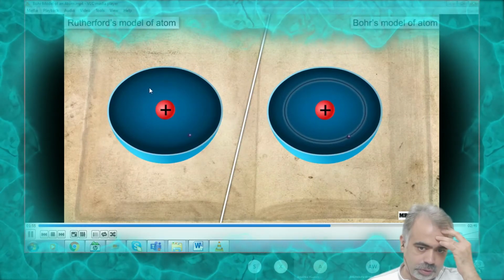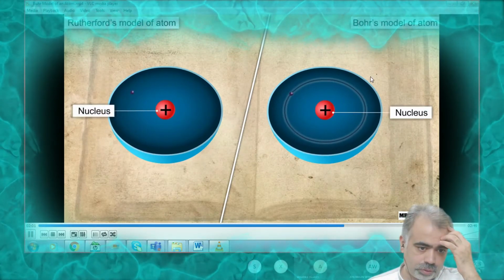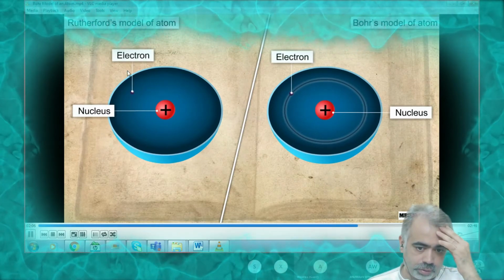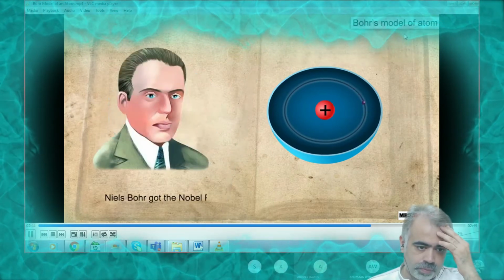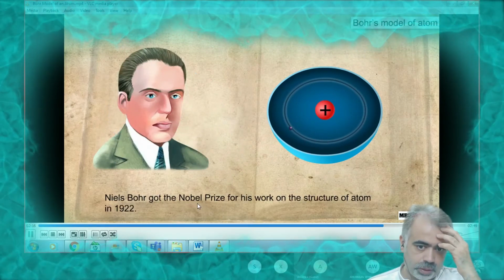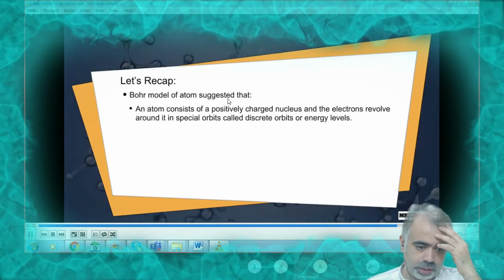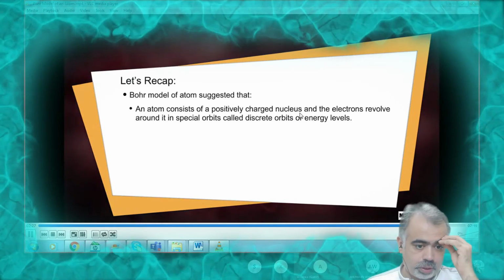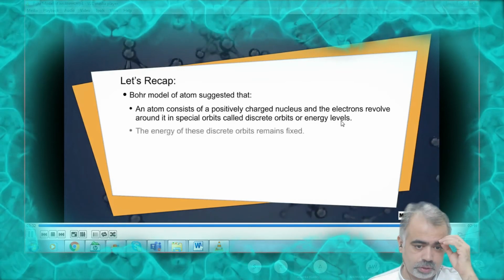Then when the electron moves, Rutherford was unable to explain that the electrons move in a particular shell. But the Bohr model explained that the electrons move in a particular orbit. While Rutherford's model just explained that the electron is revolving, the Bohr model explains that the electron is placed in a fixed shell, and for that he received a Nobel Prize in 1922.